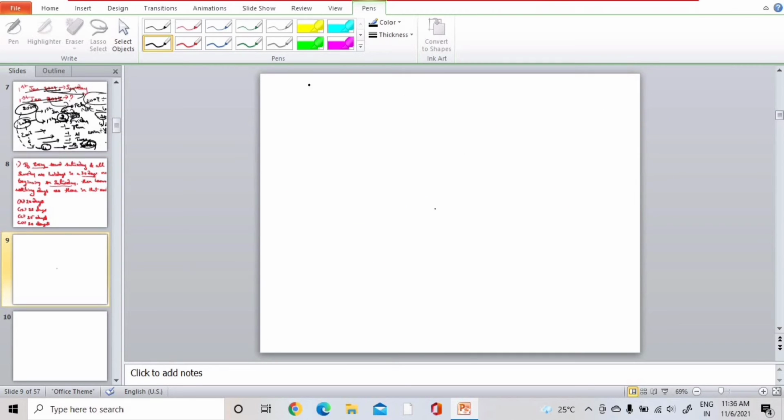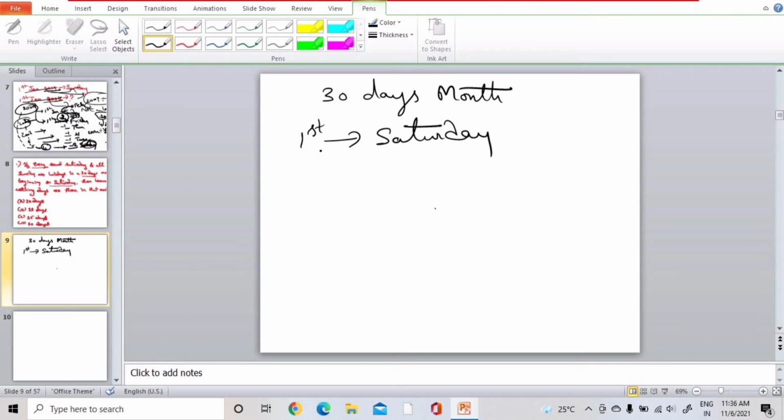In the question they have mentioned a 30-day month, which is beginning on Saturday. That means the first of that particular month is Saturday. Okay, so we need to add plus 7. First of that month is Saturday, plus 7 will be 8.